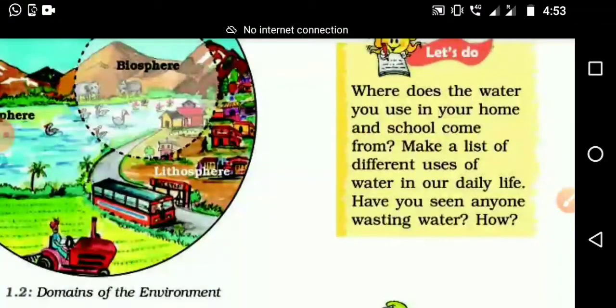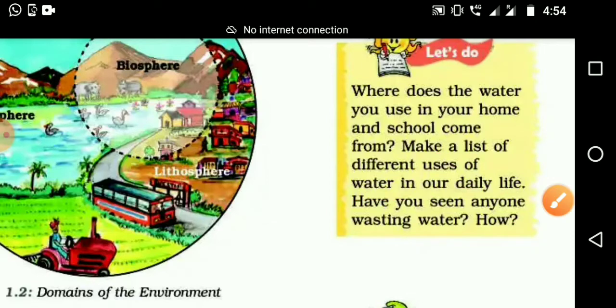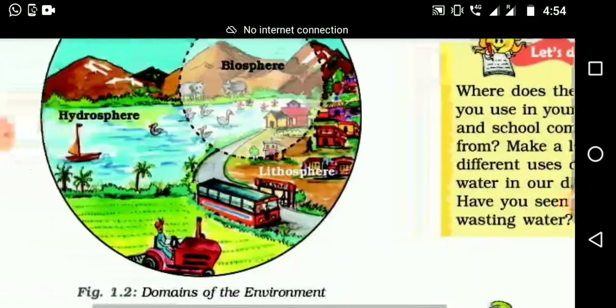Again, second activity. Activity number 2. Write a list of uses of water. And don't write if anyone is wasting the water. Instead of that, write how we can conserve water. So make a list of uses of water. You can take old textbooks and things like that, cut them and stick them. Face washing, cleaning of house, like that, you want to make the list with the help of a sticking activity.